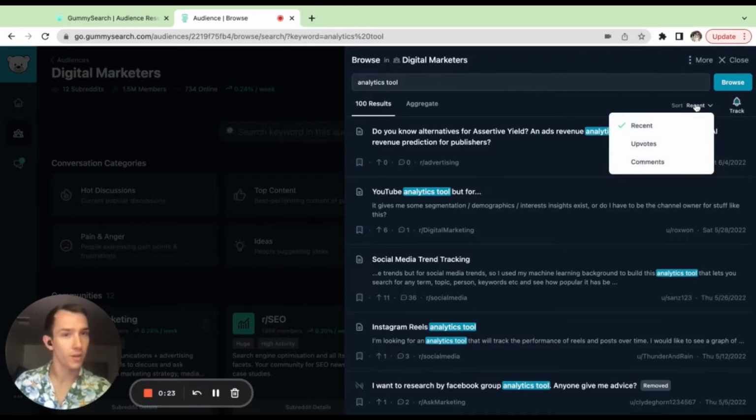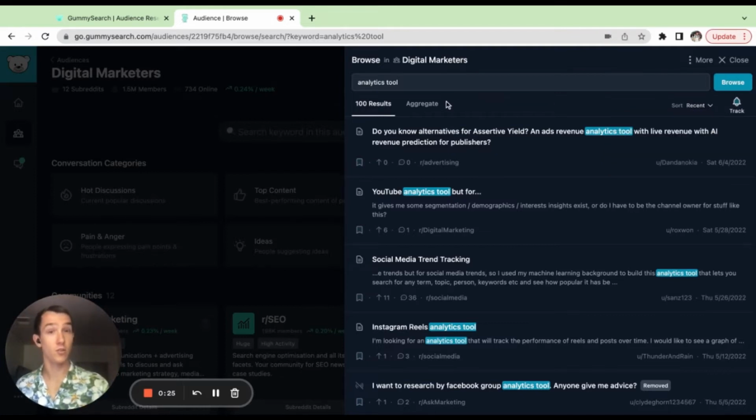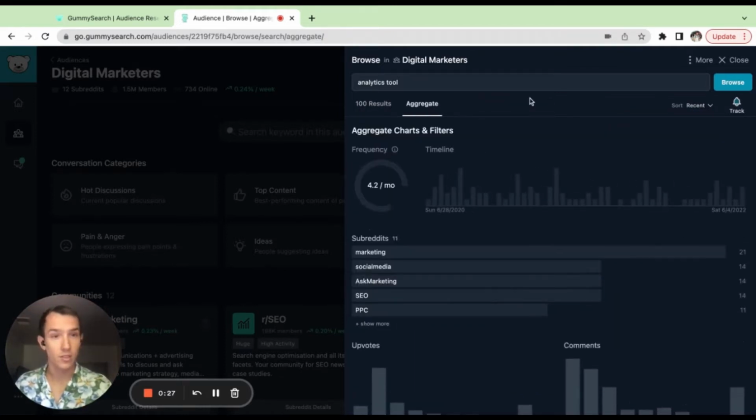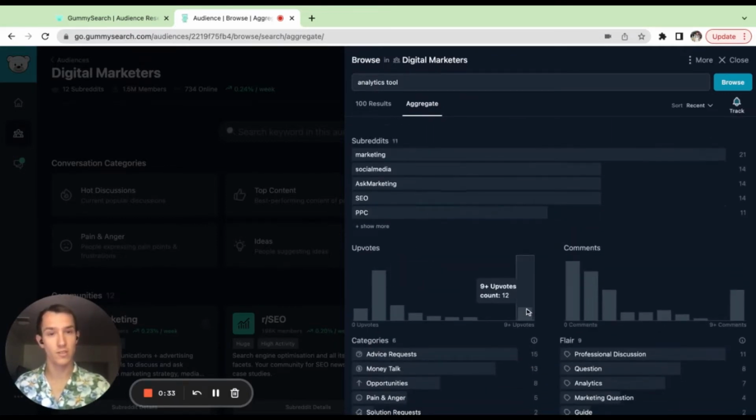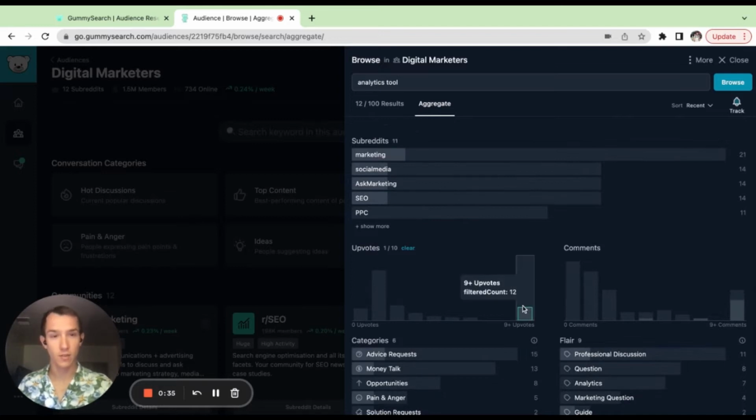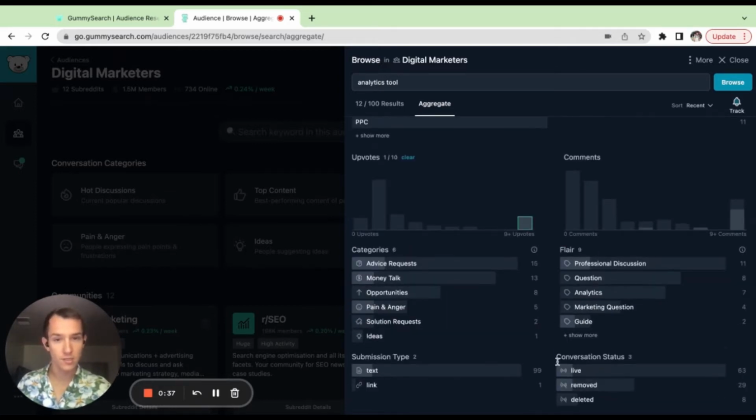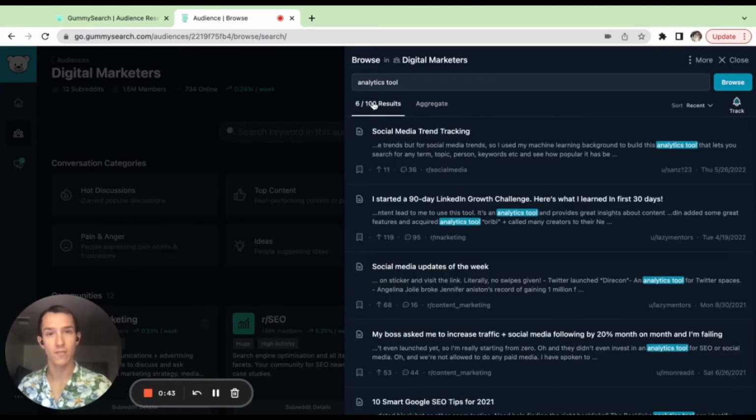You can sort it by upvotes, comments. You can also look at the aggregate charts here and target ones that fit your needs. So let's say we want to look at the ones that have the highest amount of upvotes, 9+. They are text, and then the conversation is live, not removed or deleted yet. Now we have these 6 results of exactly what it is that you're looking for.